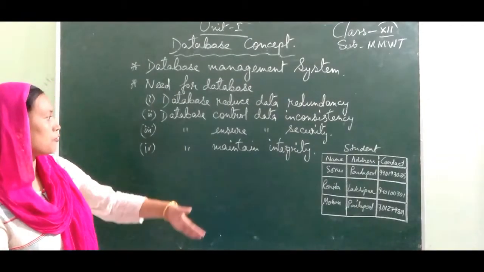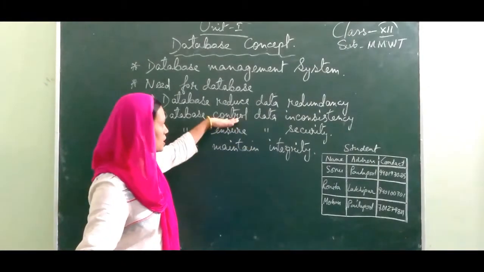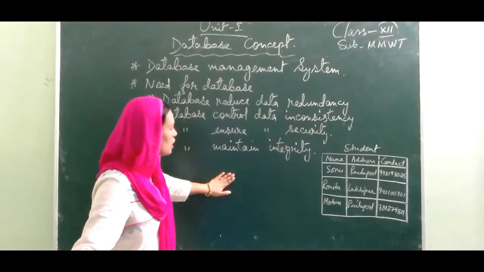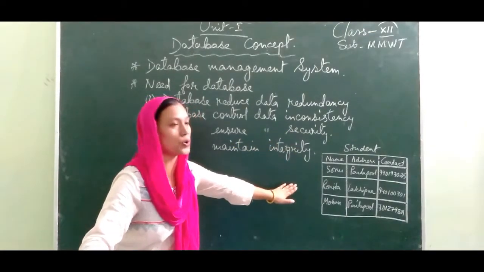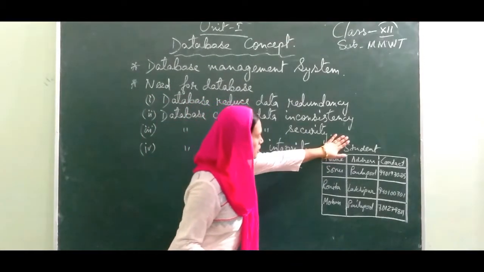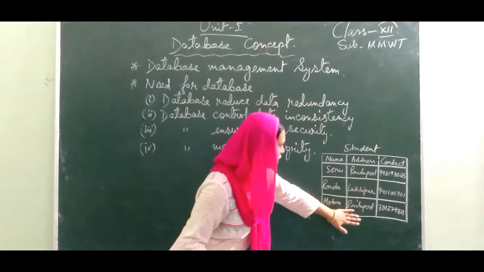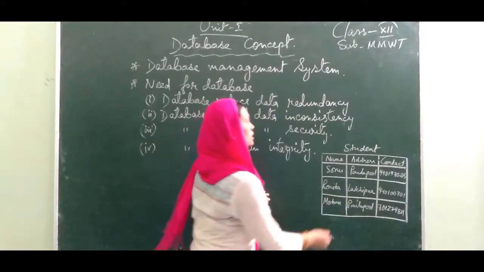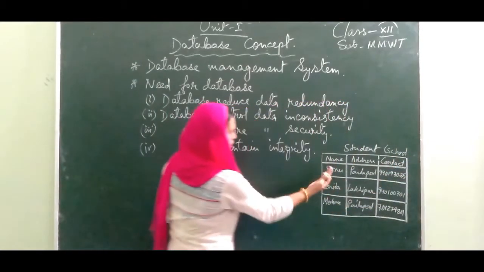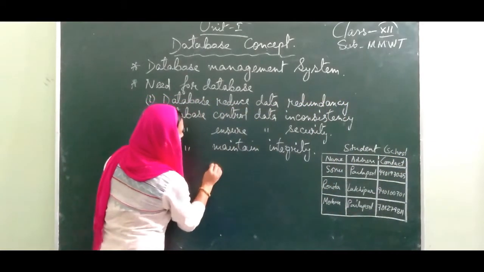How? When you change data in one of the databases, the same data will be changed in the other database also. Like in one database we have this, that is for the school. Suppose this is the school, and the same database you have for the bus service.